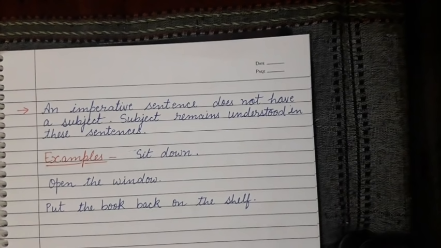And one more thing, in the predicate part, the verb is very important. It refers to the verb together with the rest of the sentence. It is a very important thing. We will get the verb in the predicate part. Clear? So I hope you understood all the topic here, subject and predicate.